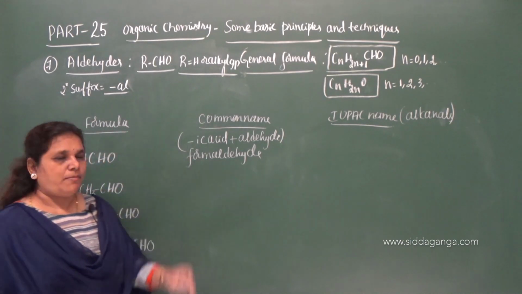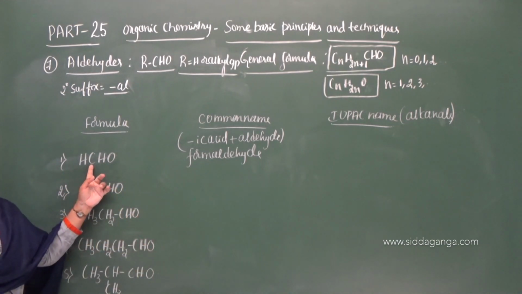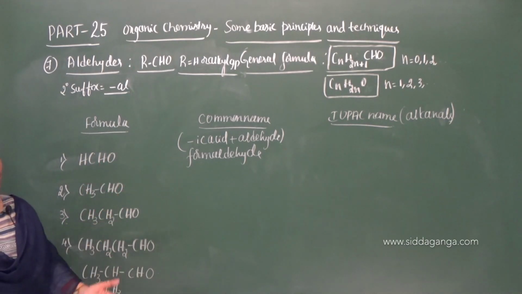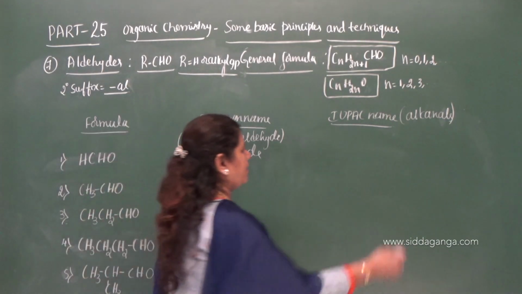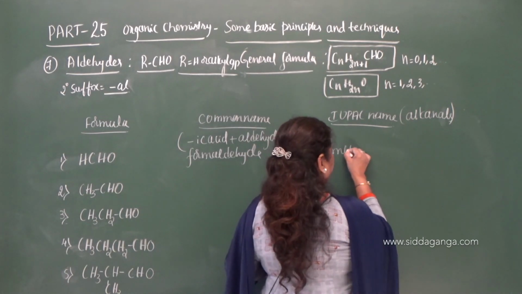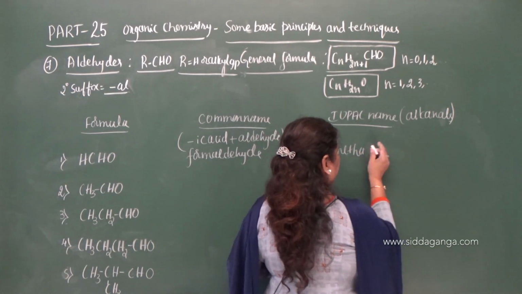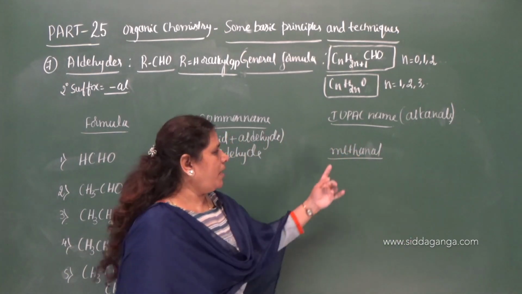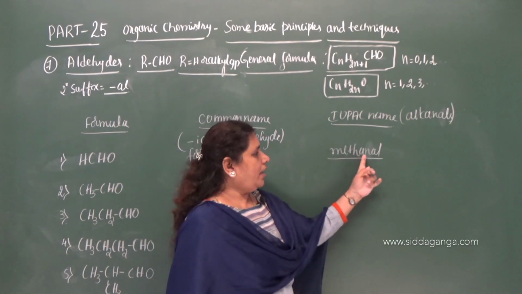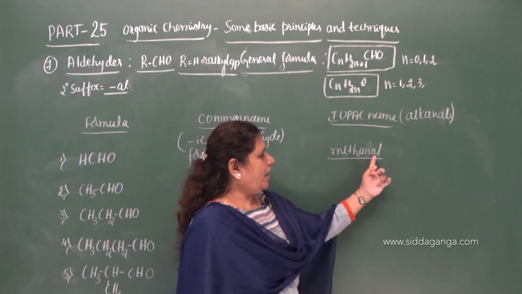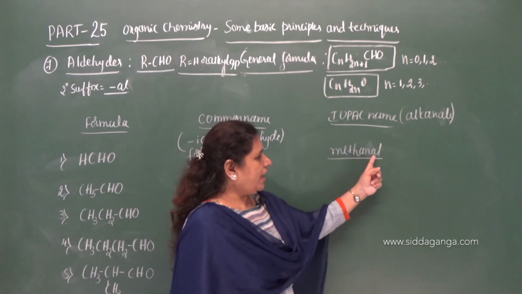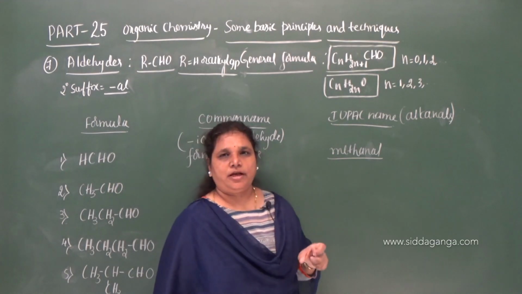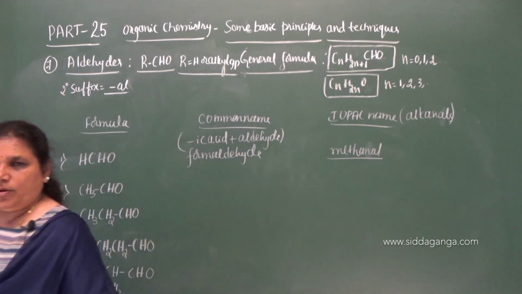And here also formaldehyde, since one carbon atom is there, methane is the root word and the terminal E is replaced by Al and hence the name will be methanal. Methanal is the IUPAC name. Meth is the root word, Ane is the primary suffix, Al is the secondary suffix. While adding this secondary suffix to the primary suffix, I drop the terminal E. Okay, now move on to the next one.